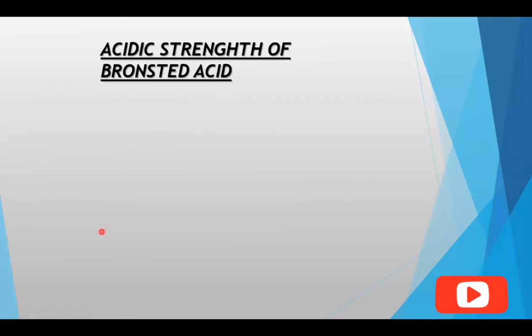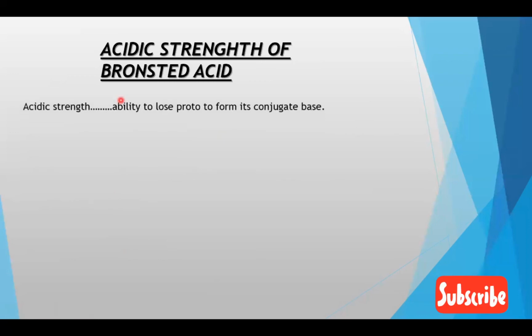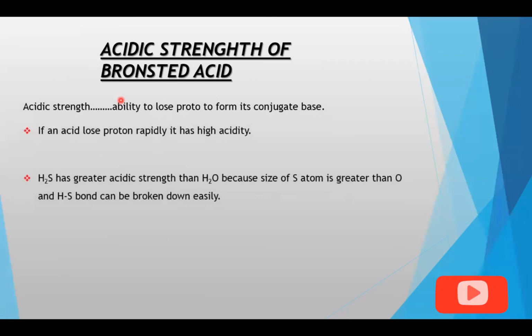Next is the acidic strength of Bronsted acids. Acidic strength is the ability to lose a proton to form its conjugate base. If an acid loses a proton rapidly, it means that it has high acidity. For example, H2S has greater acidic strength than water because the size of the sulfur atom is greater than oxygen and the H-S bond can be broken easily.